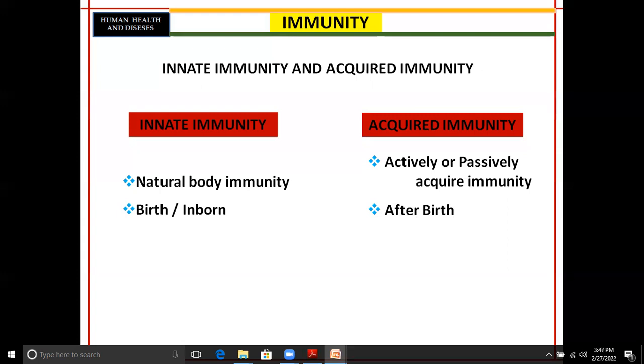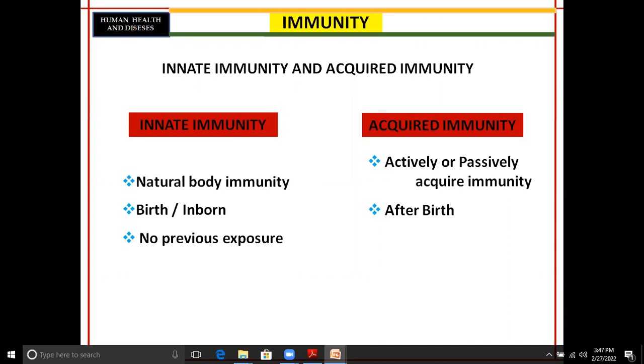That is important. The innate immunity is the first line and second line of defense mechanism, while the acquired immunity is the third line of defense mechanism. ये दोनों बहुत important point हैं, आपको याद रखना है. For innate immunity, no exposure to the antigen or foreign material is required. Any type of foreign material entering our body has to face the innate immunity first. That is, the first line and second line of defense mechanism work upon or fight the pathogen. It first of all fights against the pathogen.